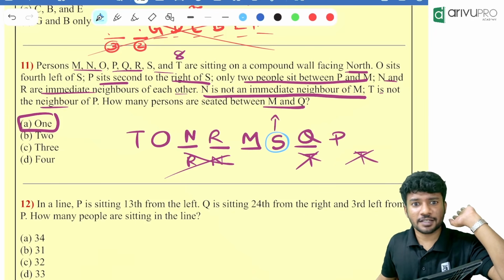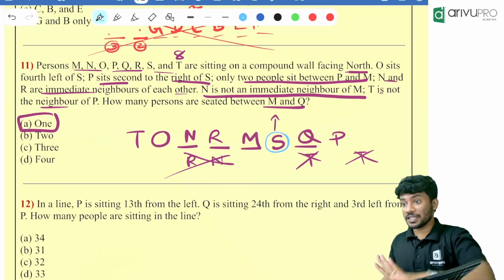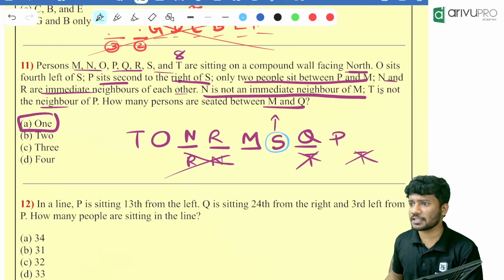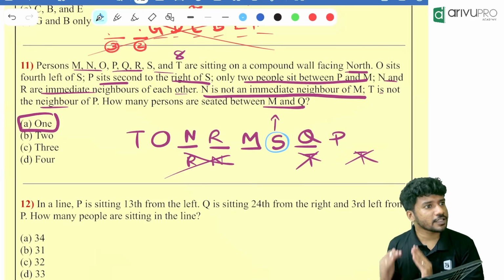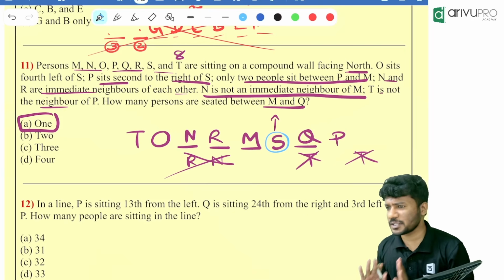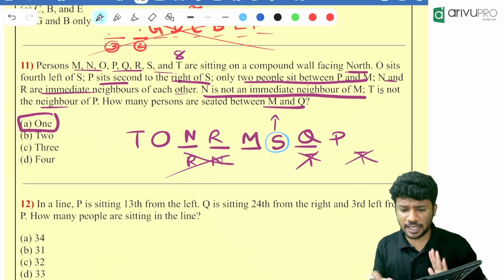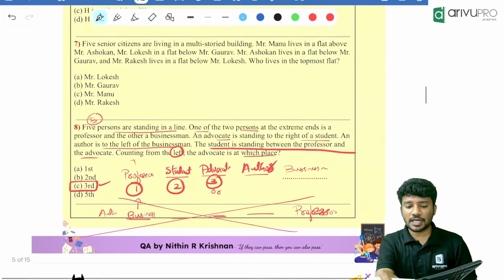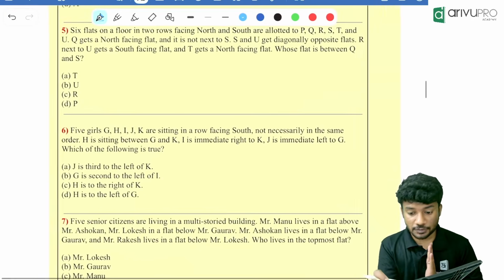Are you getting it? Yes. From the beginning, it is becoming easy now for you, right? Because you are following a process. The process is like this. Follow one by one, one at a time, you will get the answer within the specified time. When I explain, it will take 60 plus seconds. But if you follow the process correctly, you will get the answer within the specified period of time.